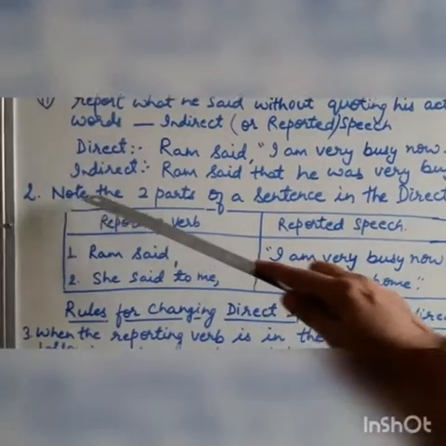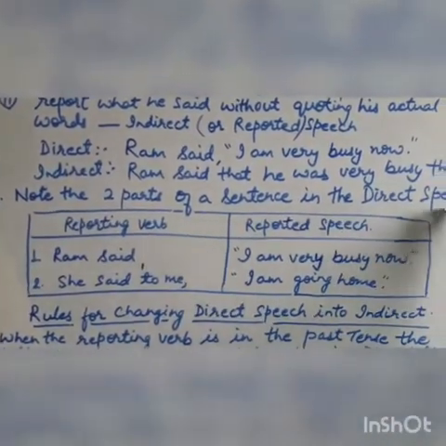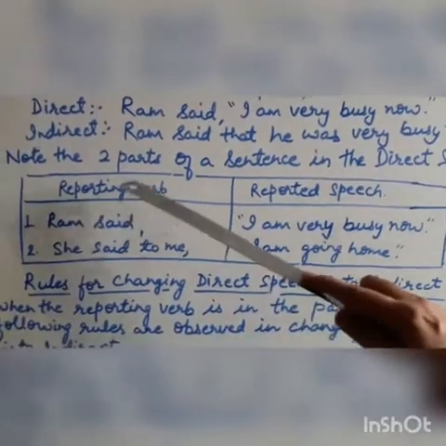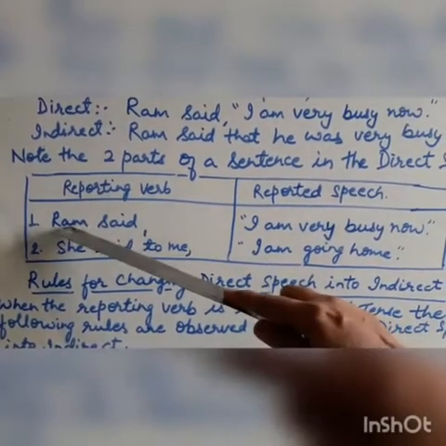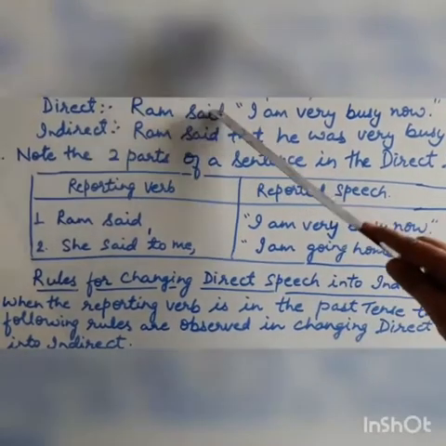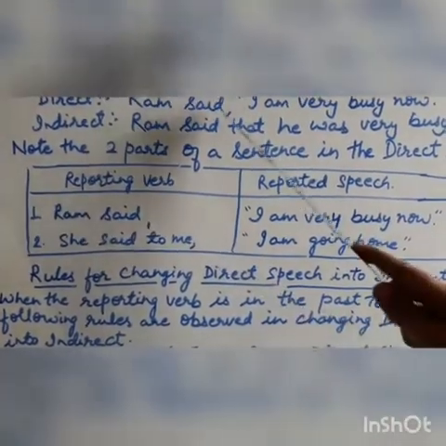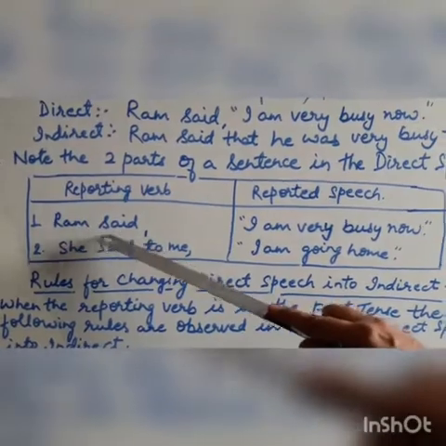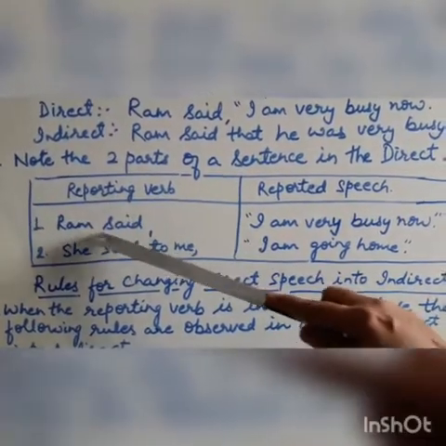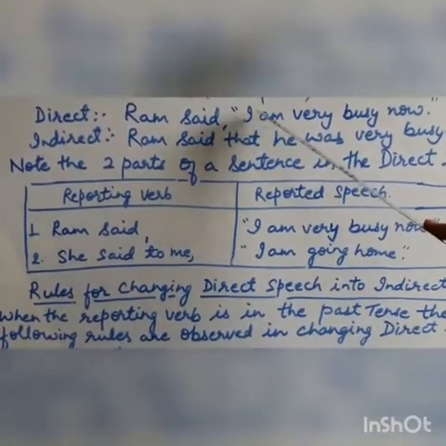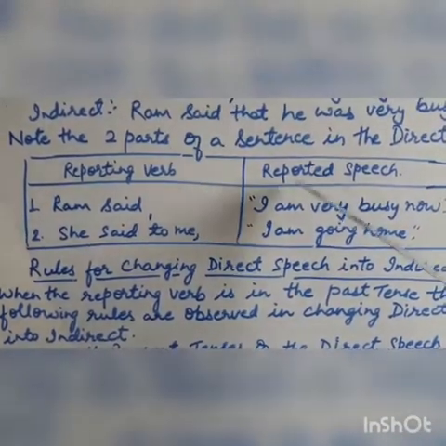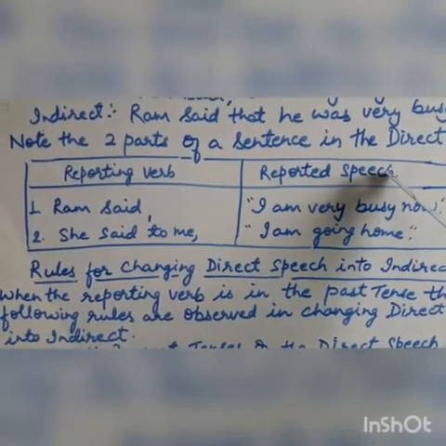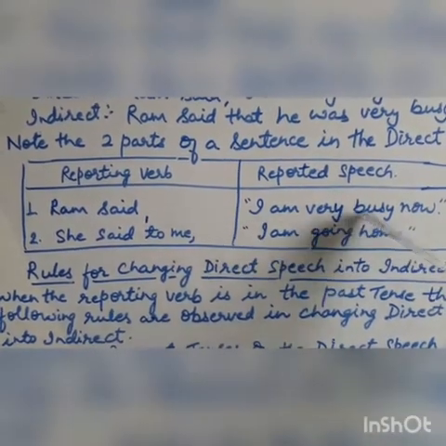Now see, there are two parts of a sentence in direct speech: the reporting verb and the reported speech. The first part, Ram said, before the comma, the left hand side part, is called the reporting verb. The later part, the right hand side part in inverted commas, is called the reported speech: I am very busy now.